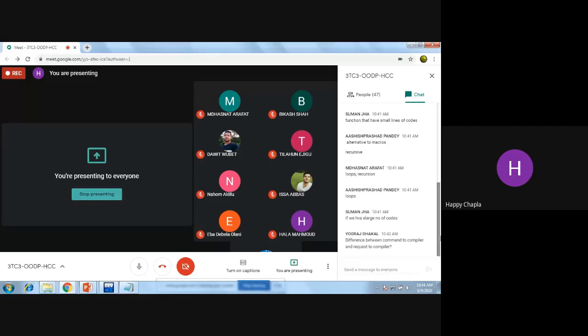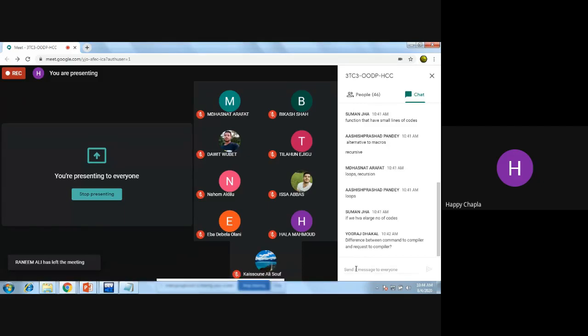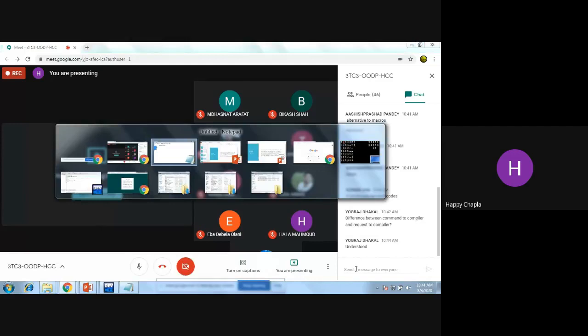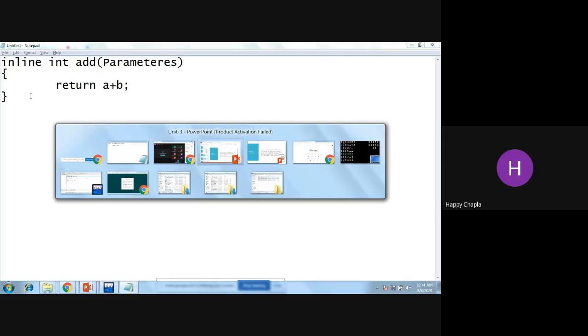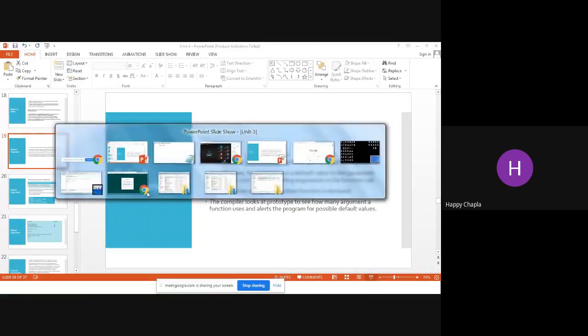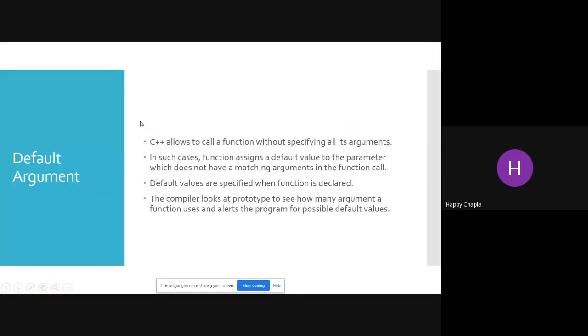Okay, Yograj, am I clear with this? Command means the compiler has to follow, and request means if the compiler wants to follow, it may. Now, same like that, we have one more facility in C++ with functions, that is default argument, right?